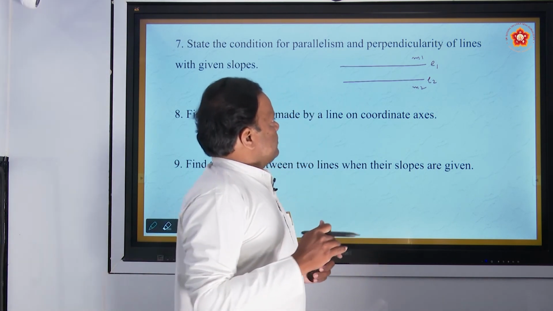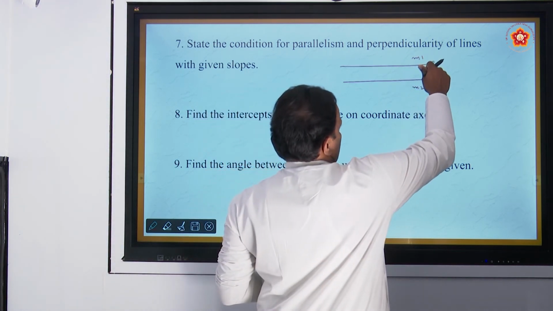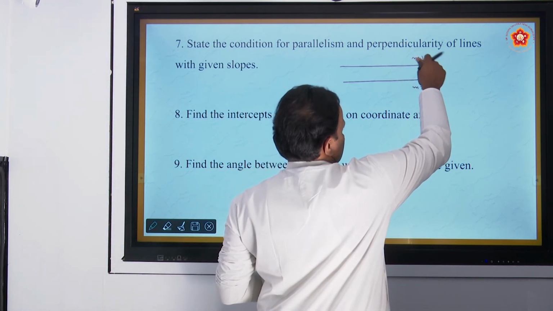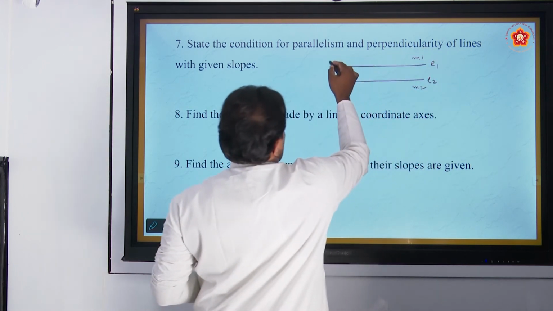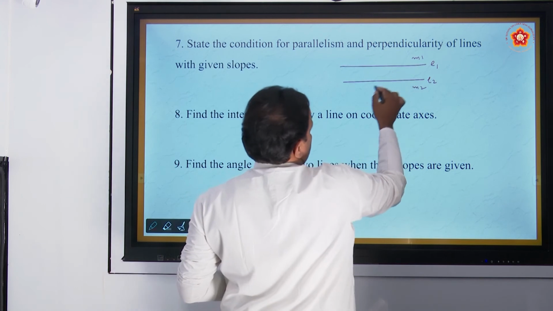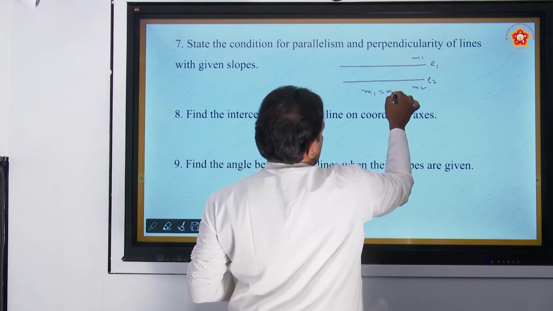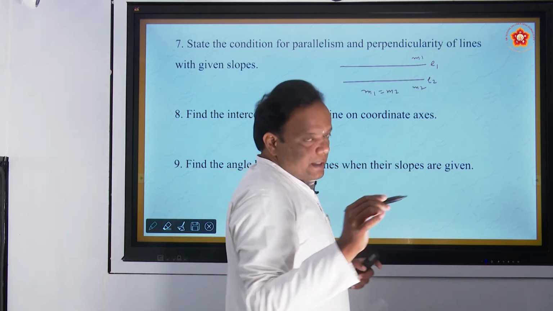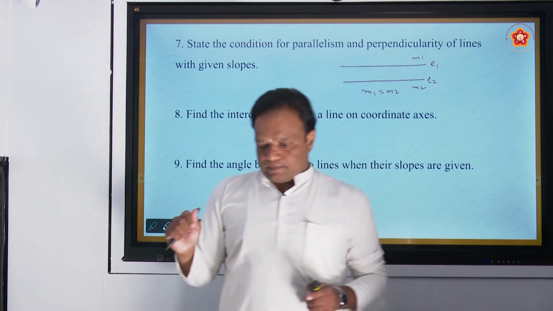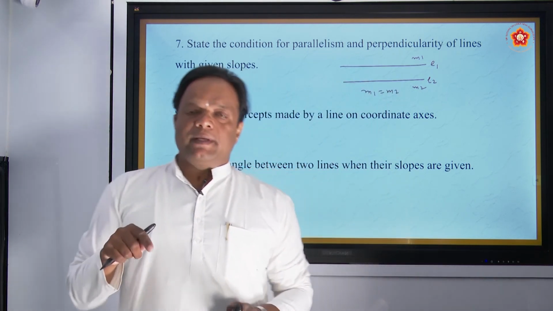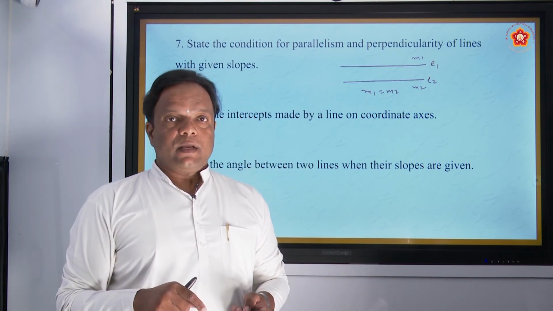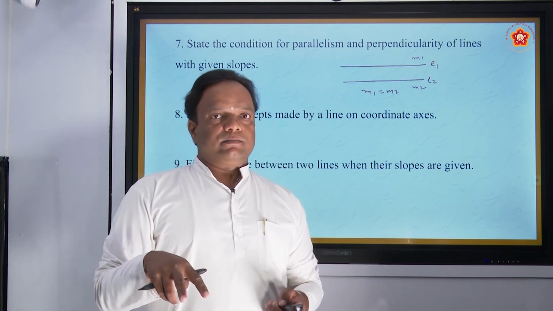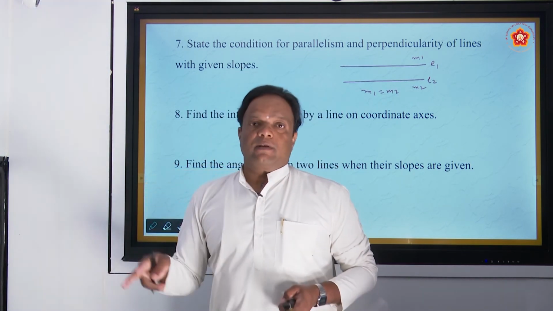So, if the slope of L1 is m1 and the slope of L2 is m2, and the two lines are parallel, then the slopes are equal, that is, m1 is equal to m2.